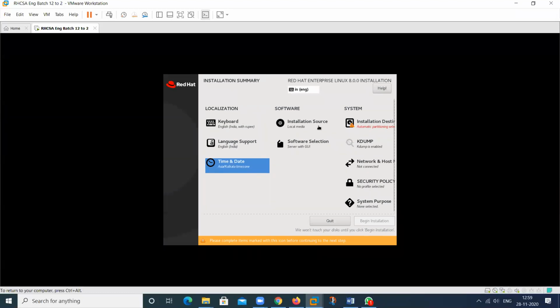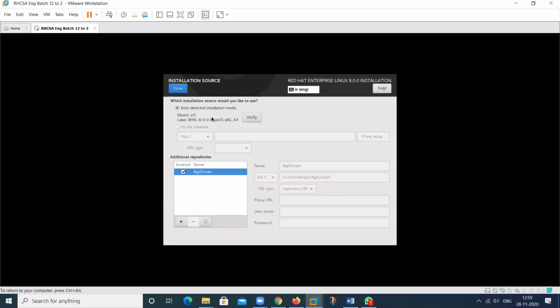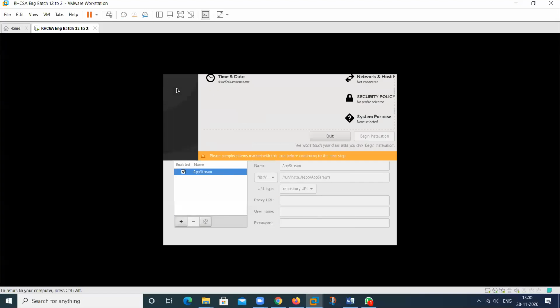Then installation media. This is already selected. This is SR0. SR0 means it's your CD-ROM, DVD-ROM. So if you have the network related information, you can give the information regarding the network. It can be your HTTP, FTP, anything you can install. You can give the information. So the installation is from the network also. But at this time we don't have, so I will not select here anything. Just CD-ROM, local media.